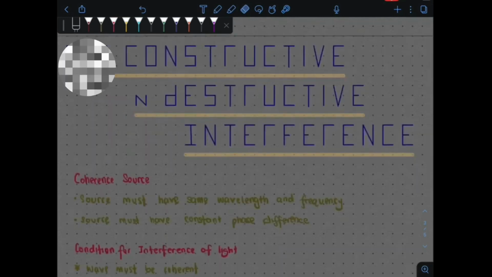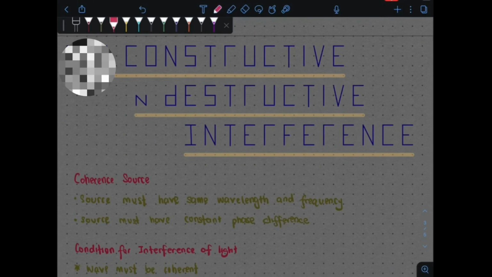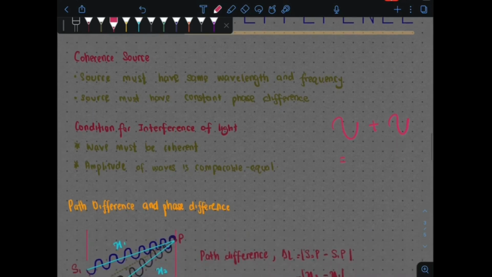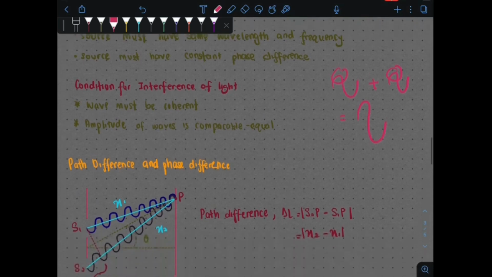Okay, next we're going to continue with our next subtopic, constructive and destructive interference. Okay, apa itu interference? We know that meeting of two waves, they combine and produce a new wave. So, let's say one wave is traveling, it meets with another wave, dia akan produce a new wave, di mana in this particular point the interference can occur constructively ataupun destructively. For constructive interference, maksudnya adalah bila crest bertemu dengan crest, dia akan produce a new wave with a maximum amplitude. So the amplitude is going to amplify, iaitu dia akan bertambah, dia akan produce maximum dekat sini.